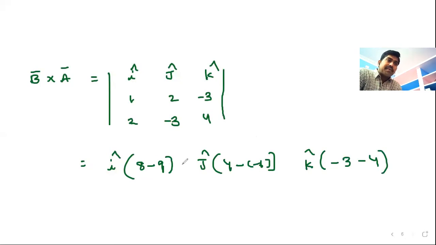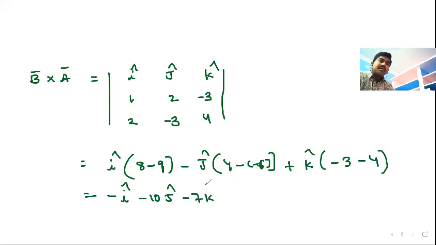Take plus for i, minus for j, plus for k. So 8 minus 9 is minus 1, so minus 1 i cap. 4 plus 6 is 10, so minus 10 j cap. And minus 3 minus 4 is minus 7, so minus 7k cap.